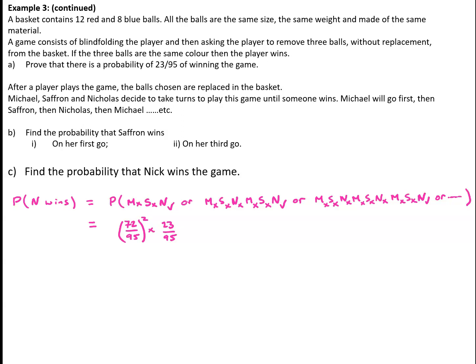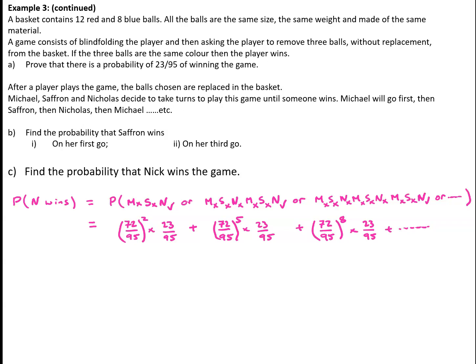So the probability for that is going to be 72/95 to the power 5 times 23/95. The next term in the sequence is going to be 8 losses on the trot, followed by a Nick win. So the probability of that is going to be 72/95 to the power 8 times 23/95.